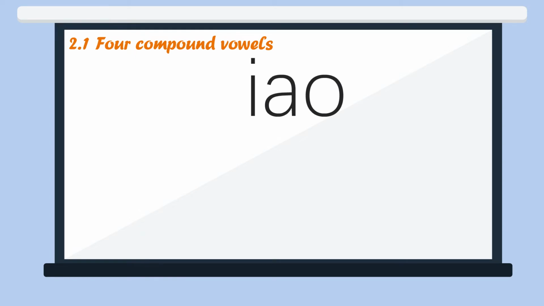In this lesson, we will learn another 4 compound vowels. First one, yao. This complex vowel compound is produced by pronouncing the Chinese simple vowel E first, followed by the compound ao. Please read after me. Yao, yao, yao.